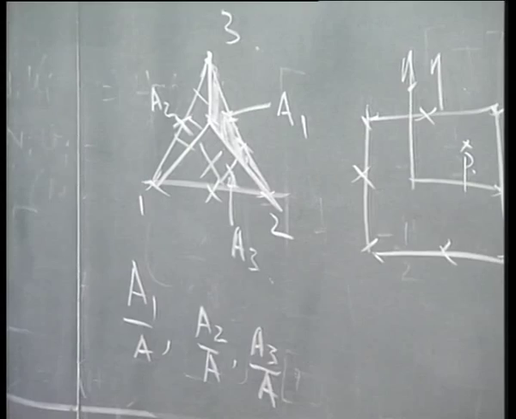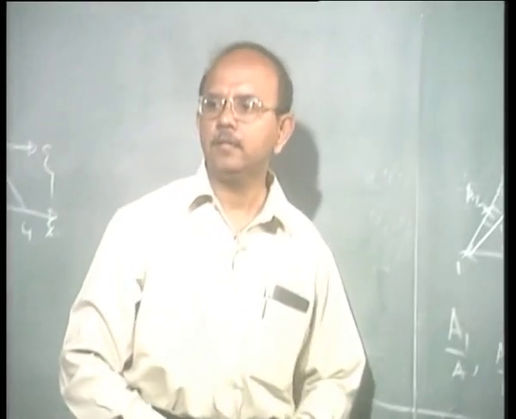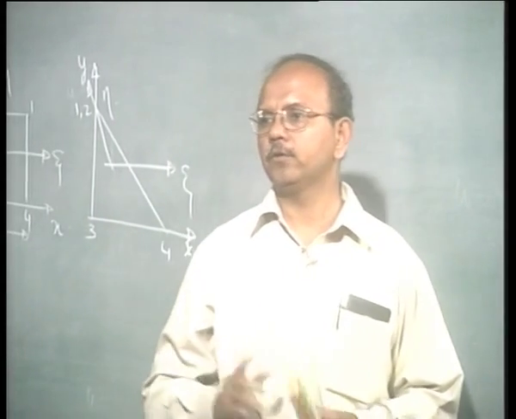We will expand this in the next class. How we are going to do it, we will see in the next class.